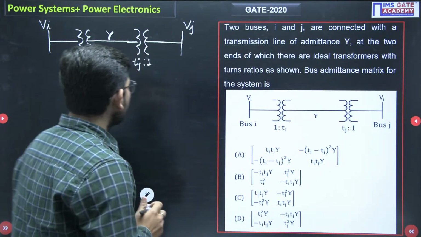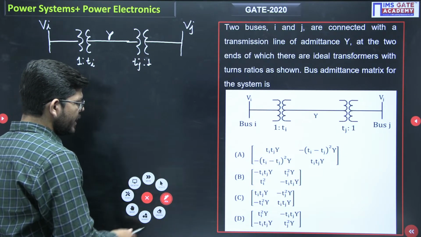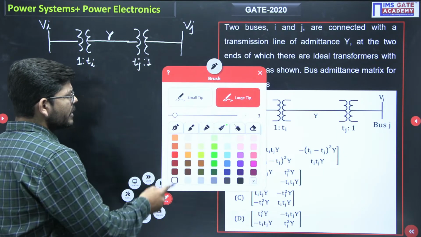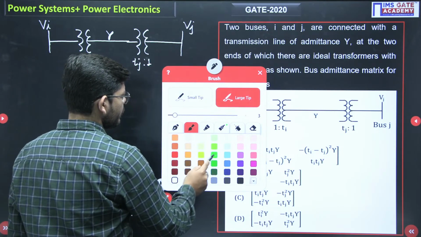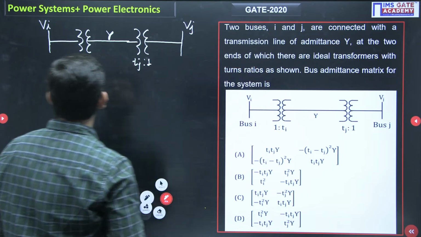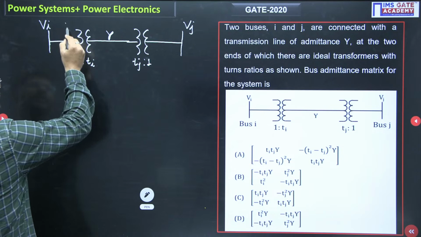Now, whenever we are in this kind of situation, how do we deal with these problems? Just see what I am going to do here. If this is voltage Vi, then this is also going to be the voltage Vi.